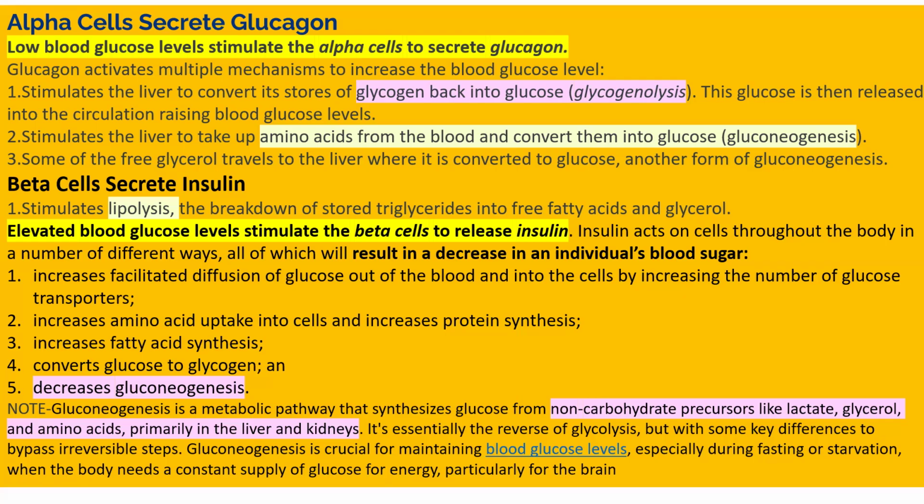Some of the free glycerol travels to the liver, where it is converted to glucose. So it is another form of gluconeogenesis. In this way alpha cells secrete glucagon, maintain the blood glucose level, and increase the blood glucose level. So both alpha cells and beta cells act antagonistically. Beta cells activate when there is an increase in blood glucose level, when you eat a carbohydrate meal. Alpha cells secrete glucagon when there is a low blood glucose level in your body.